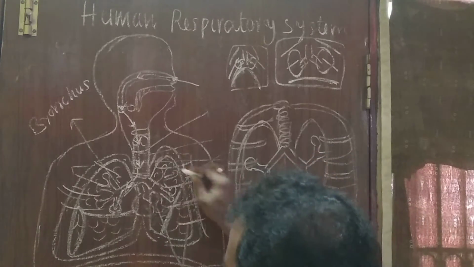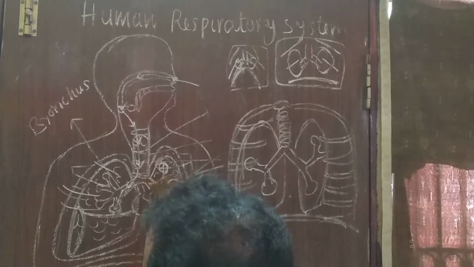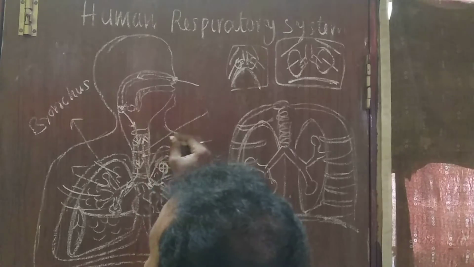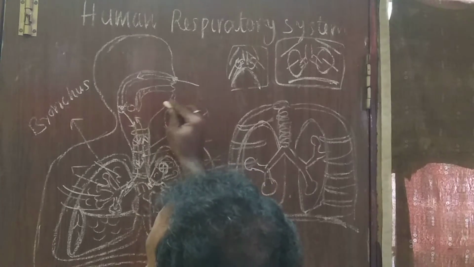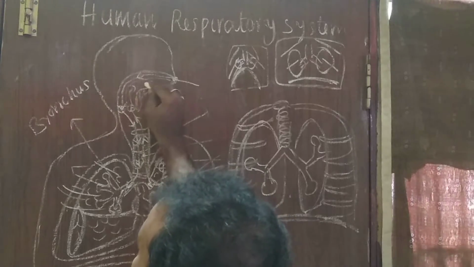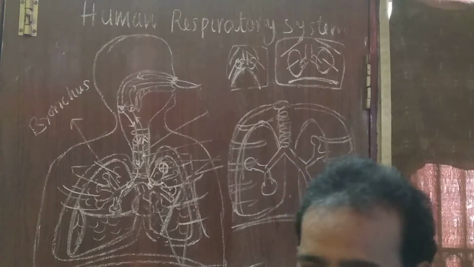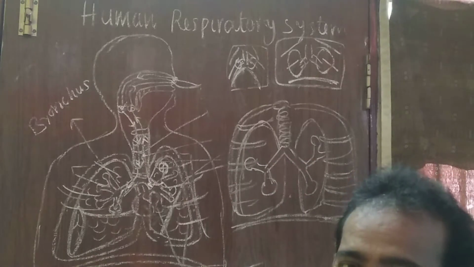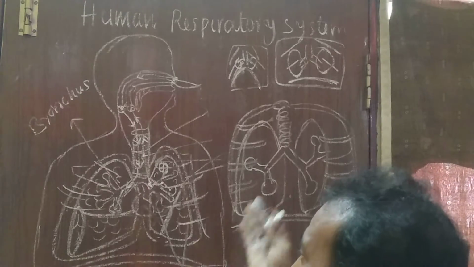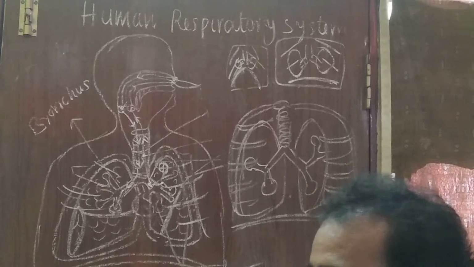In which path? From the alveolus to bronchiole, bronchiole to bronchus, bronchus to trachea, trachea to larynx, larynx to pharynx, pharynx to internal nostrils, then nasal cavity, nasal cavity to external nostrils, and again the surroundings. In which path the air enters the lungs, in the same path the air leaves from the lungs to the surroundings. In this way, respiration occurs.